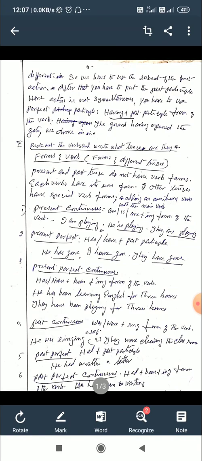There are three main tenses: present tense, past tense and future tense. Each tense has 4 divisions: simple present, present continuous, present perfect, present perfect continuous. Simple past, past continuous, past perfect, past perfect continuous.